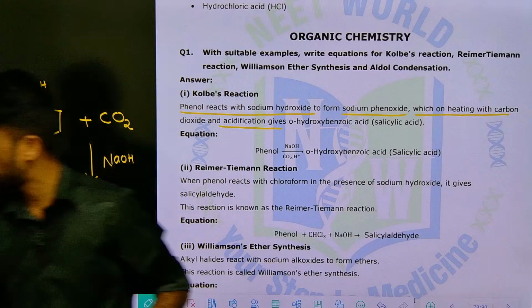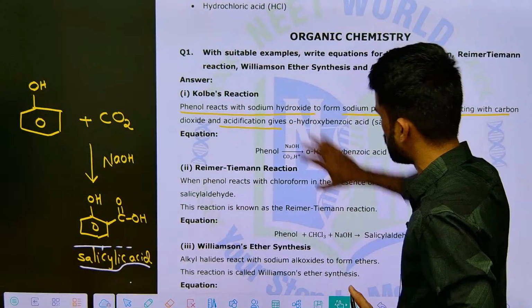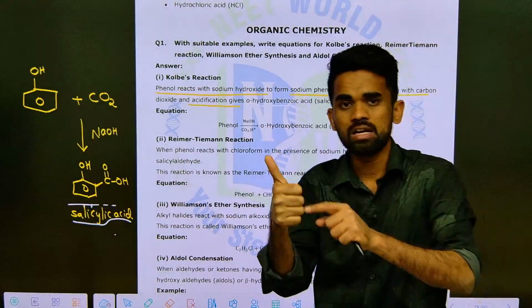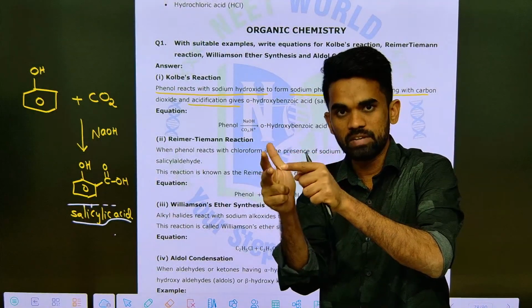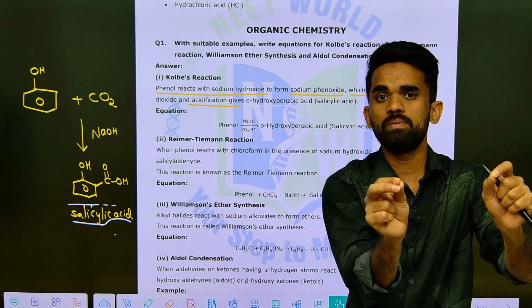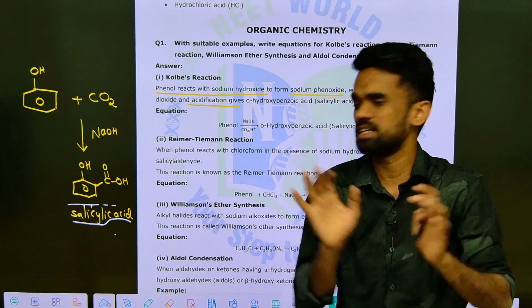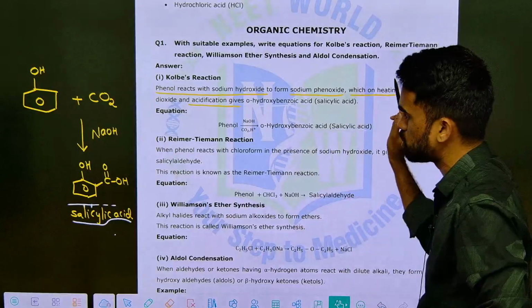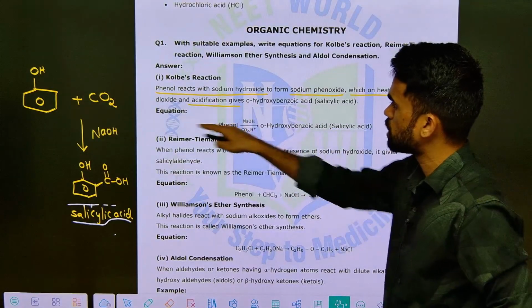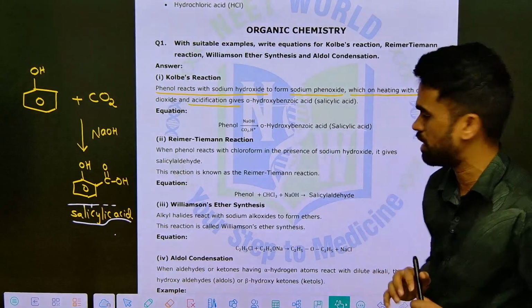Once again, what do we mean by Kolbe's reaction? It's very easy. Phenol with NaOH, upon treating with carbon dioxide, gives salicylic acid. The IUPAC name of salicylic acid is orthohydroxybenzoic acid. That's it, this is the first question, done. You should represent the reaction in this way after writing this normal theoretical part.